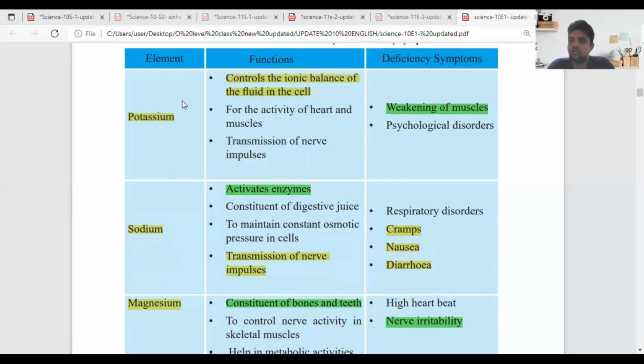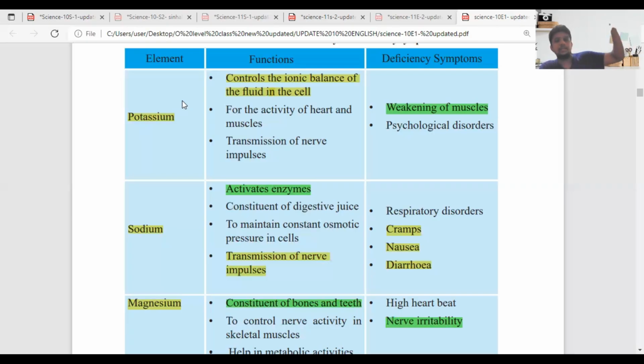So these are the things that you want to remember, Daru. When we come to the basic functions of potassium, potassium and calcium we mainly find in our skeleton, and to protect or strengthen our body we need potassium. If we don't take enough potassium, our muscles weaken. That's why, as they explain, it controls the ionic balance of the fluid,